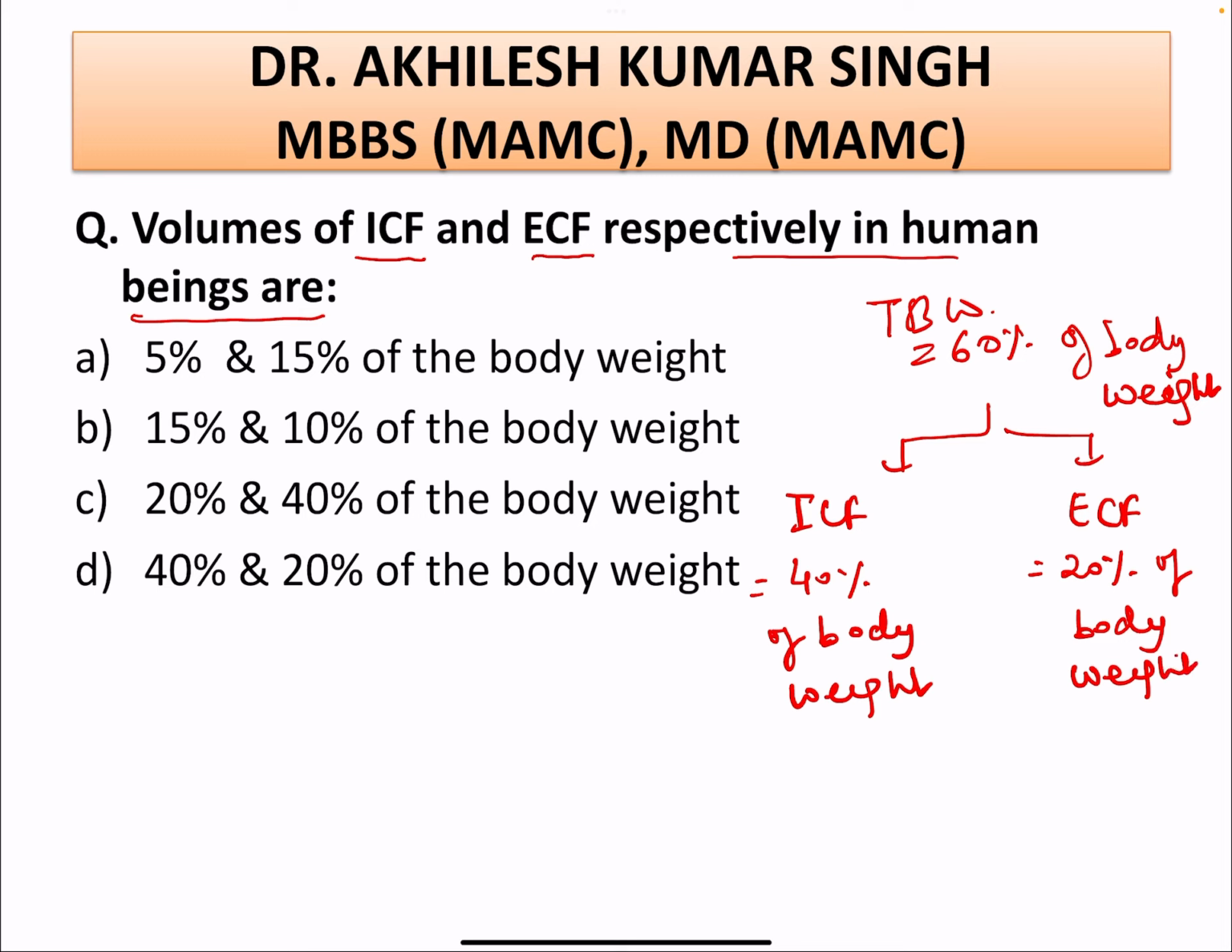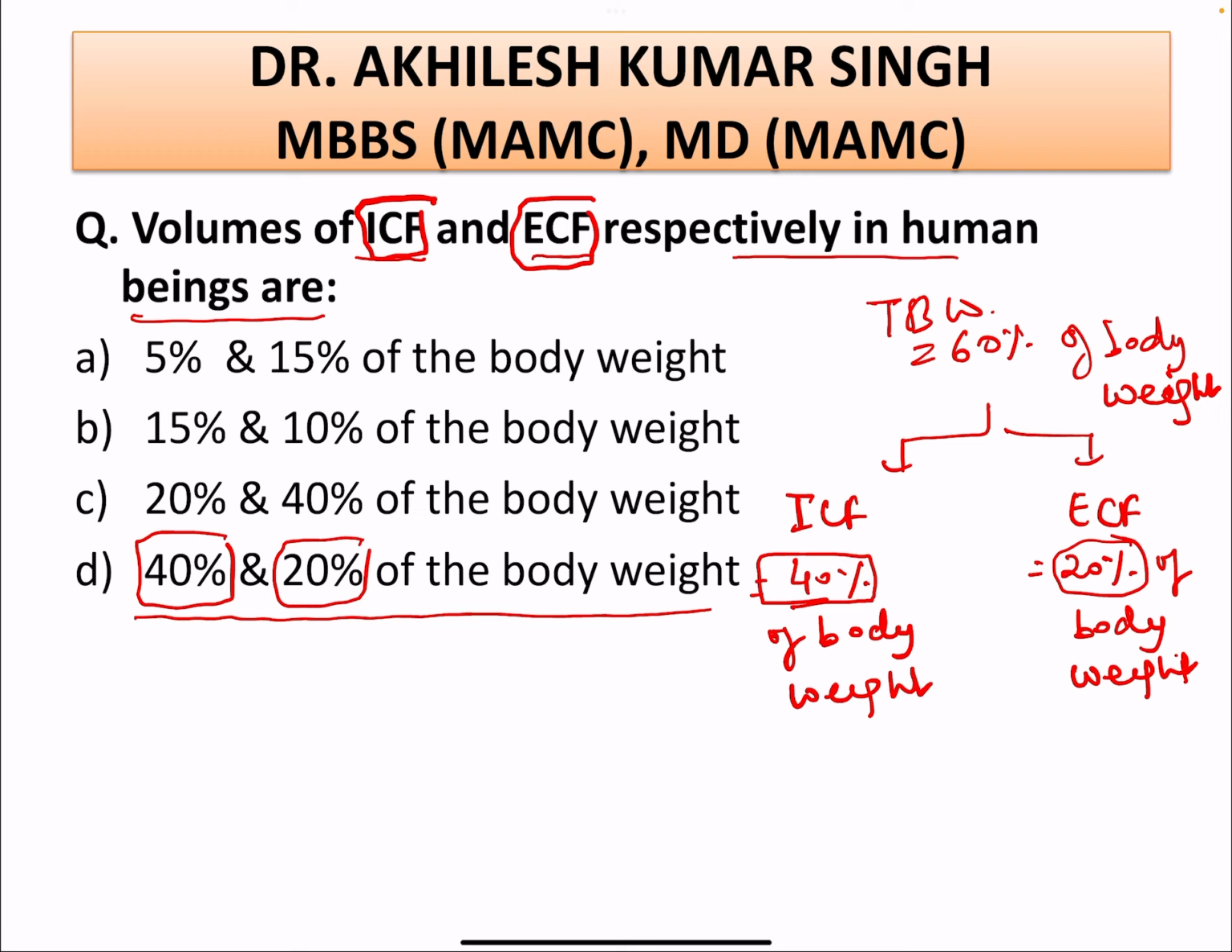Now let us look at the options here. ICF, intracellular fluid, is 40% of the body weight, so this is the matching one. ECF is 20% of the body weight, so this also matches. So 40 and 20% of the body weight. Option D is the correct answer here.